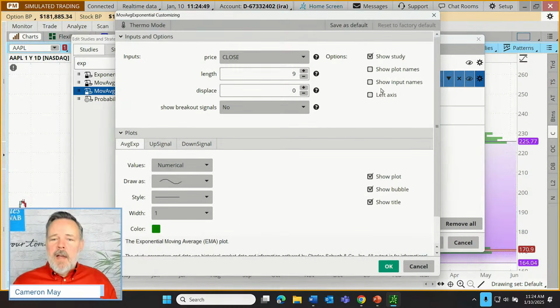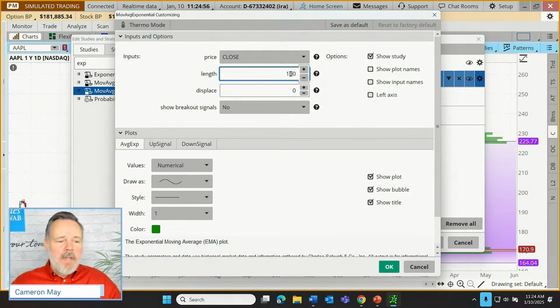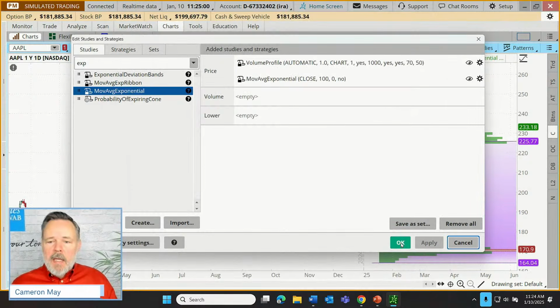But I'm going to click on the gear icon. Let's go for maybe a little bit longer than just 9 days worth of data. How about we use a 100-day moving average? Let me click OK, click Apply, click OK again.